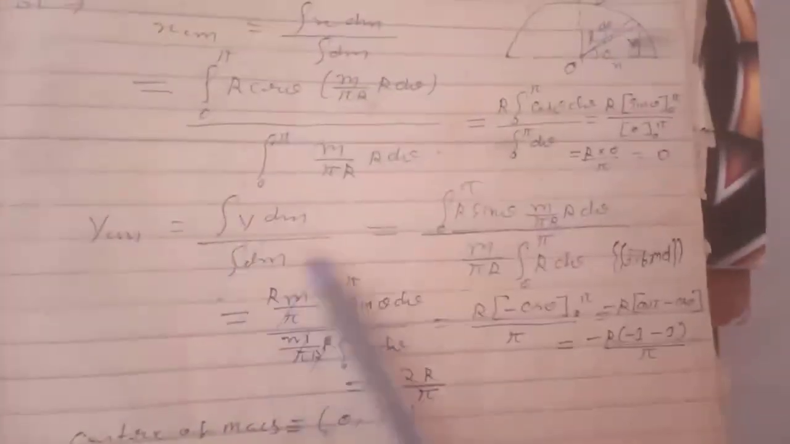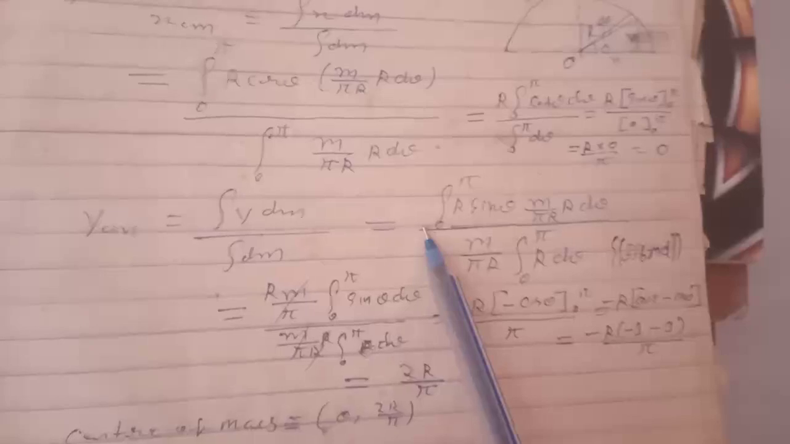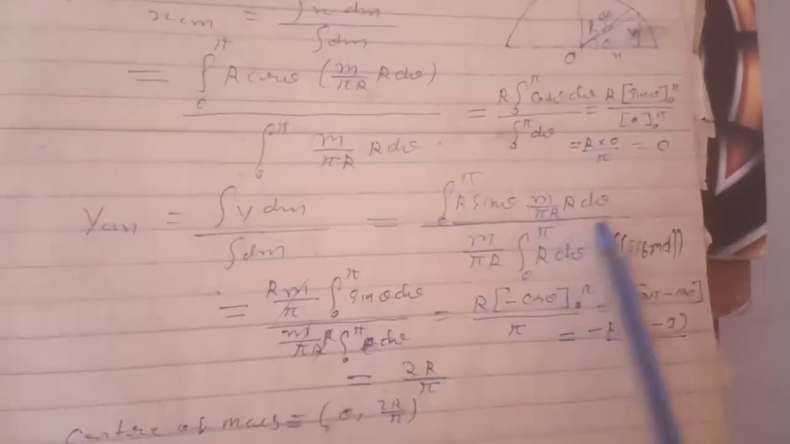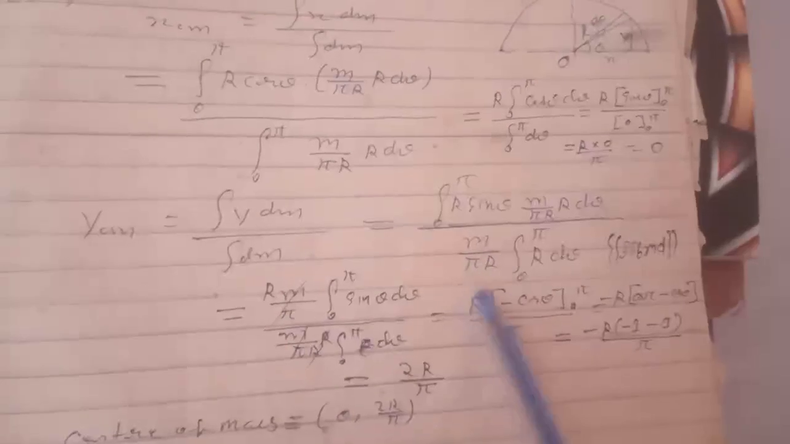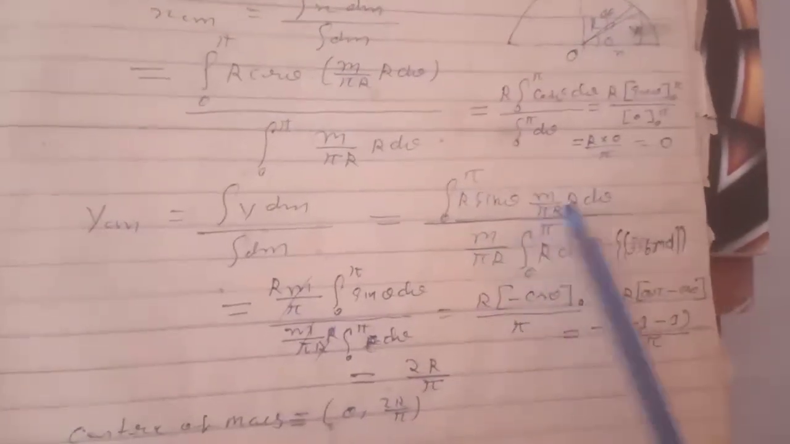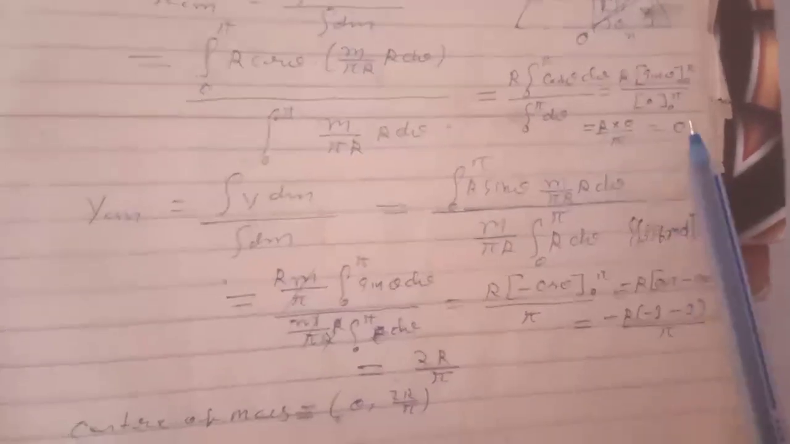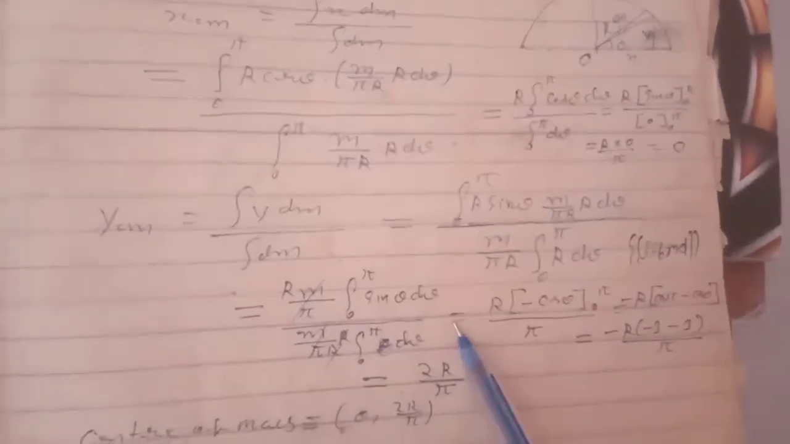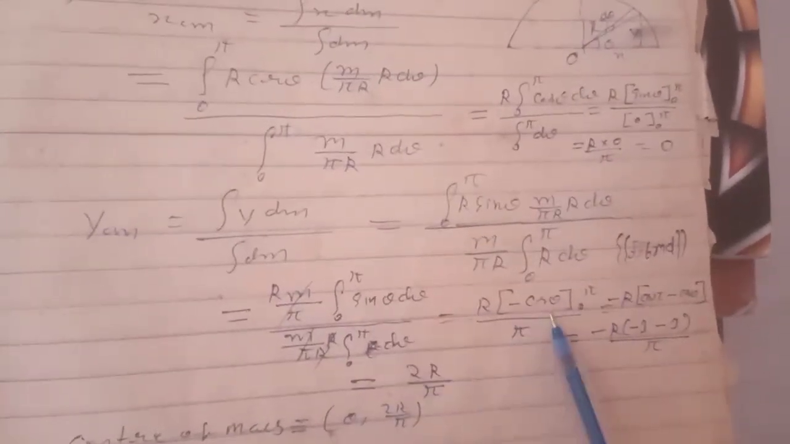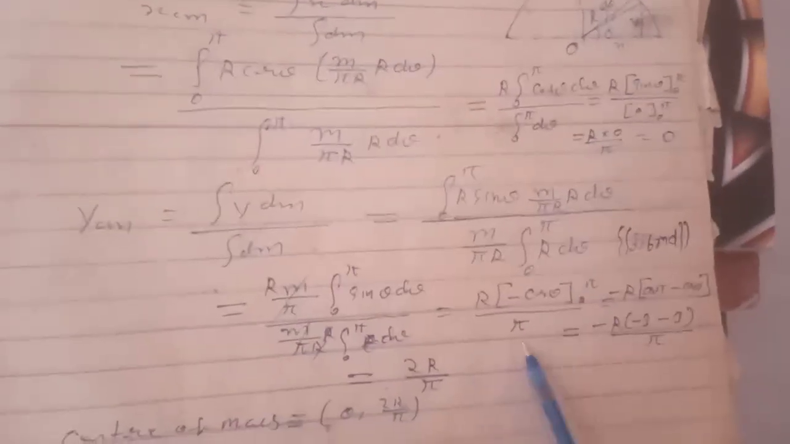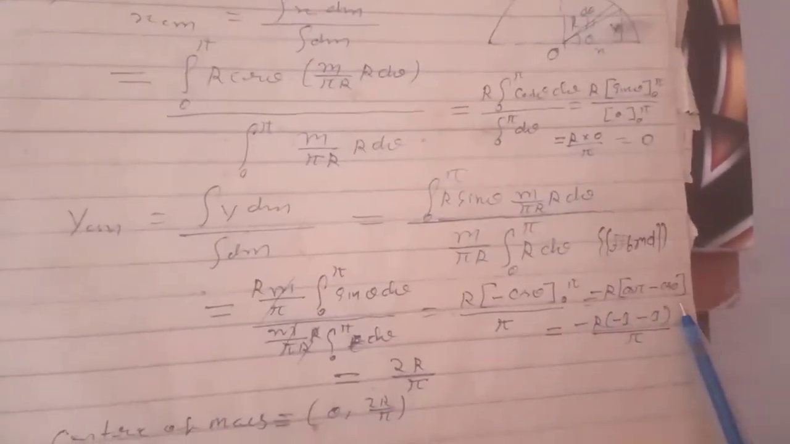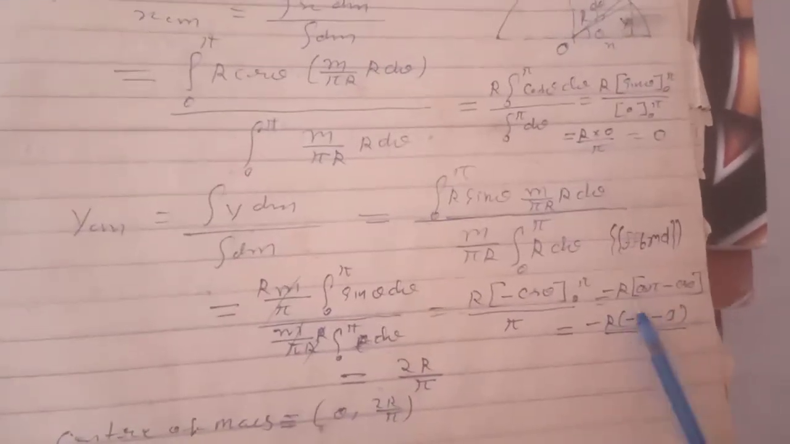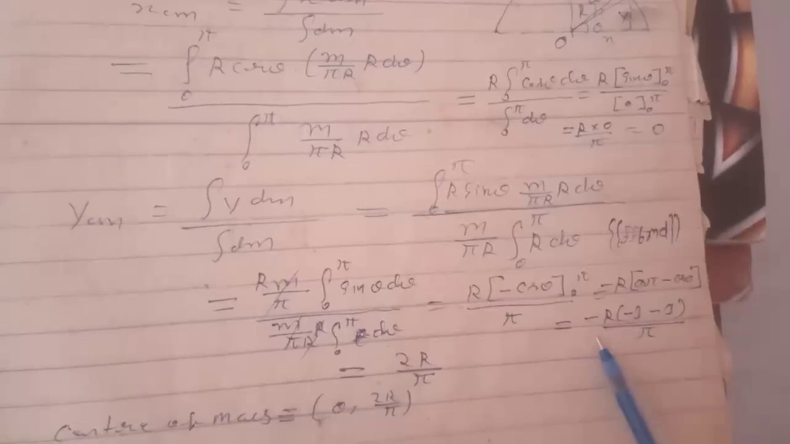And ycm is integration y dm by integration dm, 0 to pi of r sin theta into m by pi r into r d theta, divided by integration of m by pi r 0 to pi r d theta. m by pi r cancels out. So we have r into integration of sin theta d theta, which is minus cos theta from 0 to pi, by pi, or minus r into cos pi minus cos 0, by pi. Minus cos pi equals minus 1, so minus 1 minus 1 gives minus 2r over pi. So the center of mass is 0 comma 2r over pi.